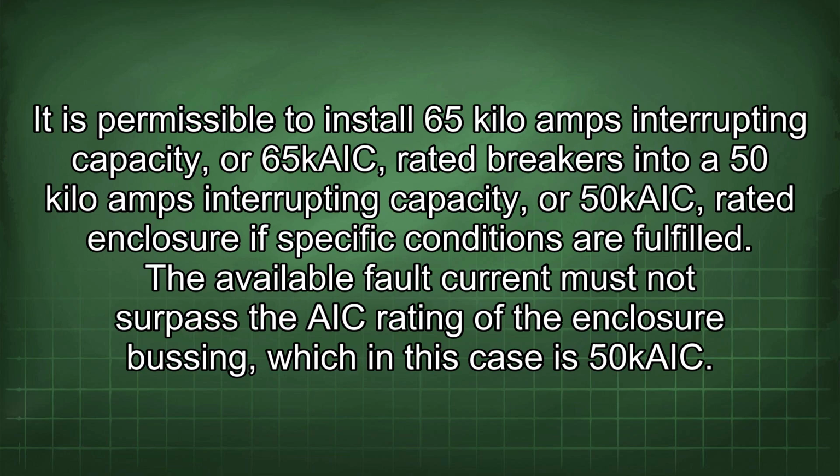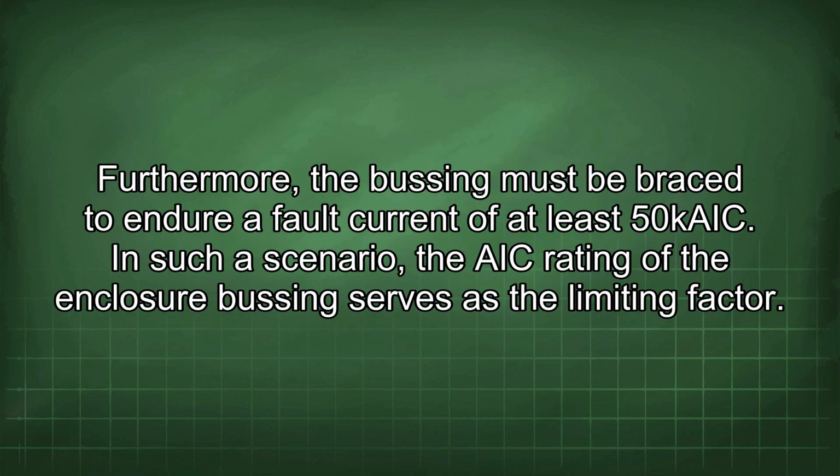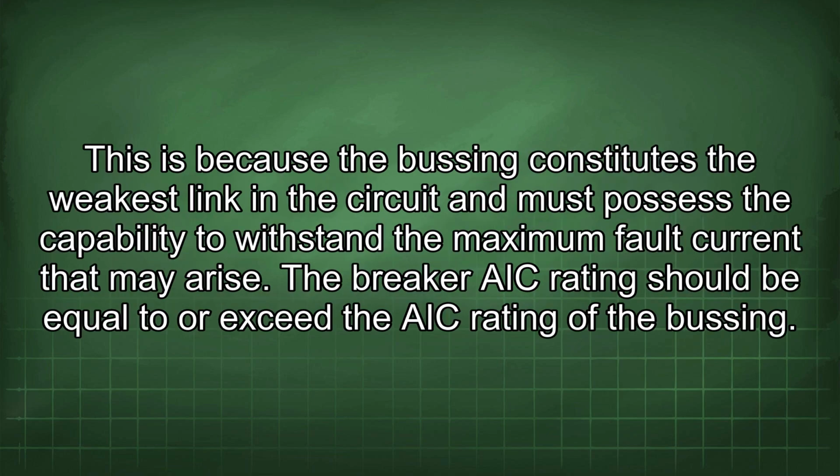The available fault current must not surpass the AIC rating of the enclosure busing, which in this case is 50 AIC. Furthermore, the busing must be braced to endure a fault current of at least 50 AIC. In such a scenario, the AIC rating of the enclosure busing serves as the limiting factor. This is because the busing constitutes the weakest link in the circuit and must possess the capability to withstand the maximum fault current that may arise.